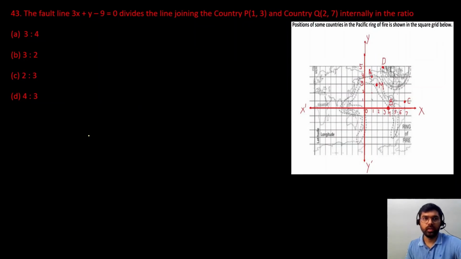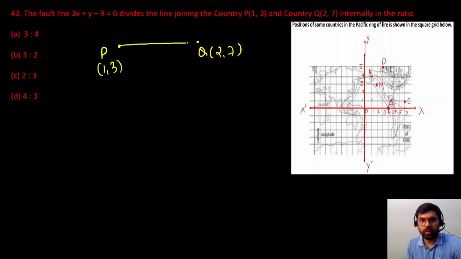Question number 3. We are given a line 3x plus y minus 9 is equal to 0. This line divides the line joining point P, whose coordinates are given, and point Q internally in the ratio. So it is asking what is the ratio in which this line is dividing the line joining these 2 points. Point P has coordinates 1,3 and point Q has coordinates 2,7.